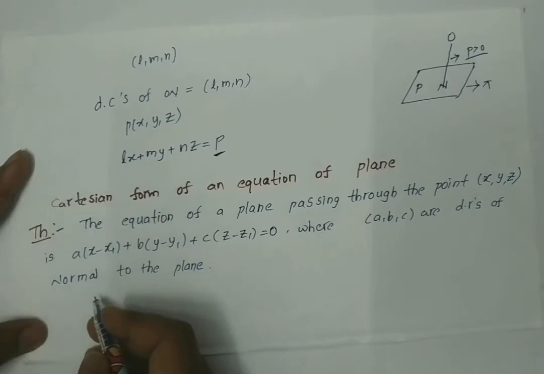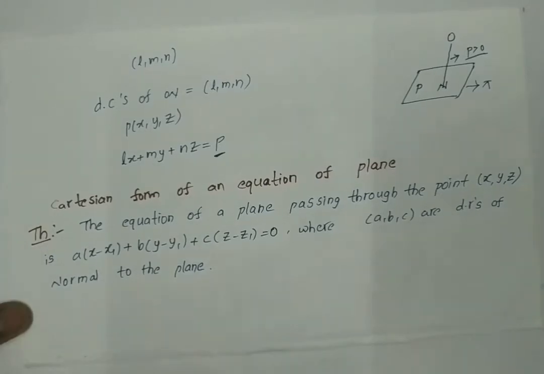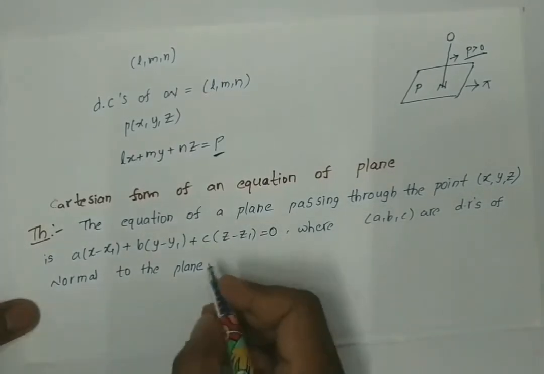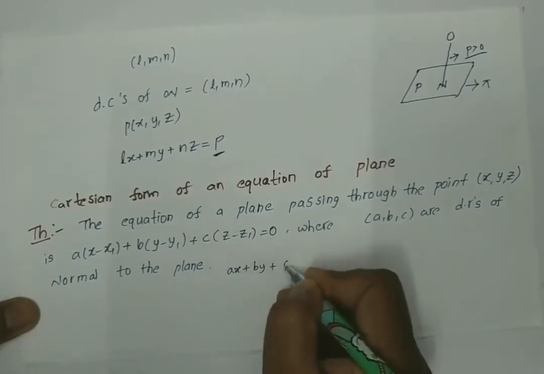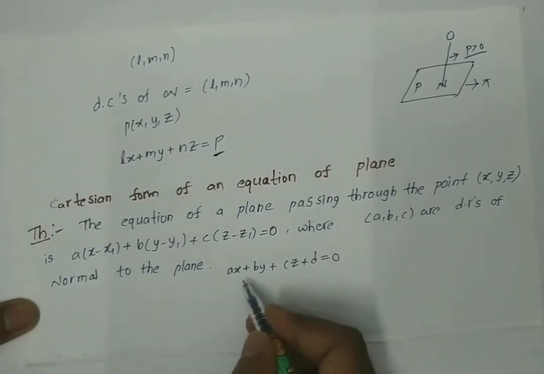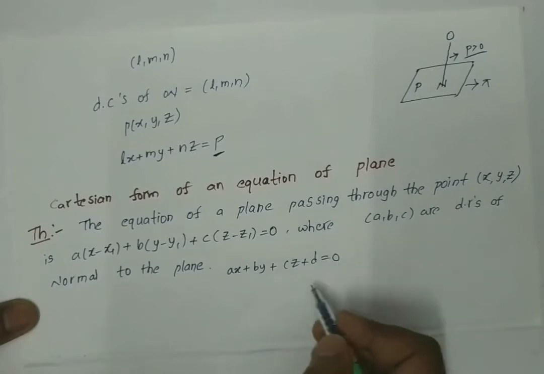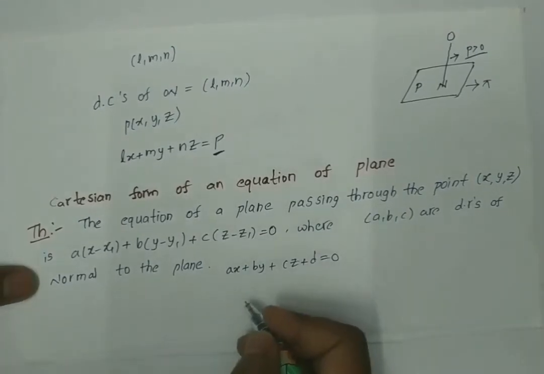Already we know the general form of the equation of a plane, which is ax + by + cz + d = 0. So ax + by + cz + d = 0 represents the general equation of the plane.